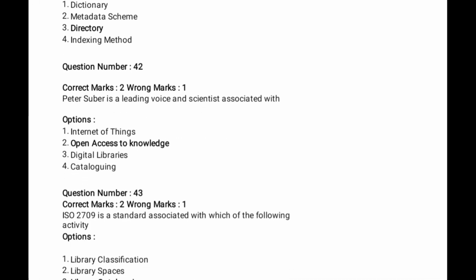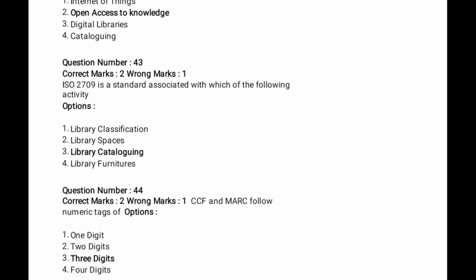For question number 43, ISO 2709 is a standard associated with which of the following activities? ISO 2709 is the standard for library cataloging. This is also a repeated question. It's a basic, important question in library information science, for library cataloging. Next, question number 44.